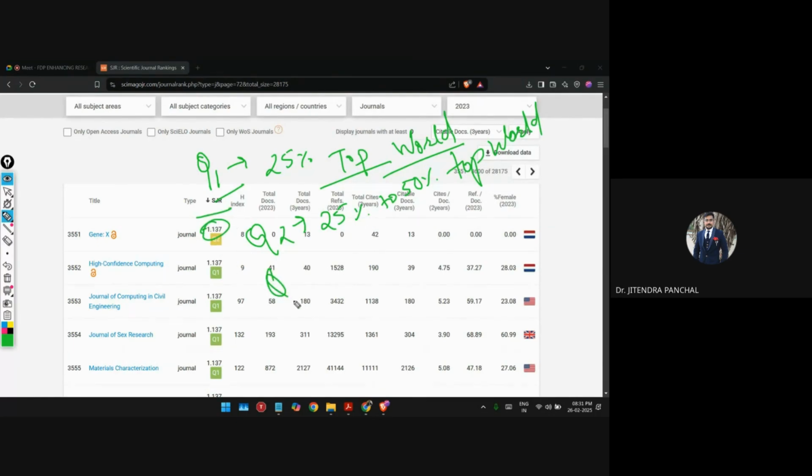Understood now? Q3 is from 50% to 75%, and Q4 is the rest of the journals, that is, 75 to 100% of the journals of the world.